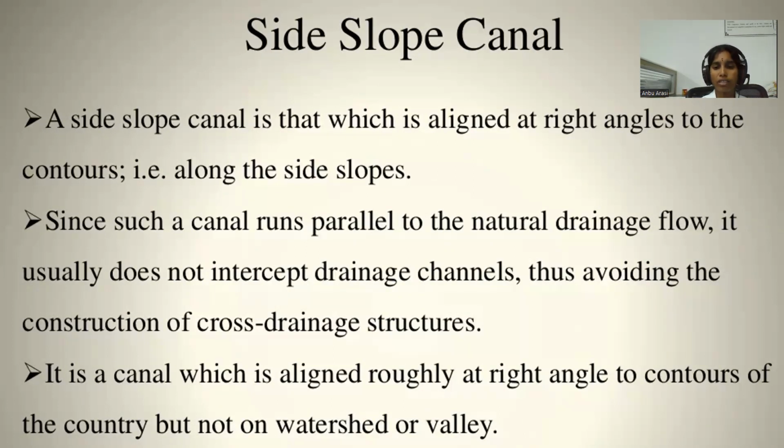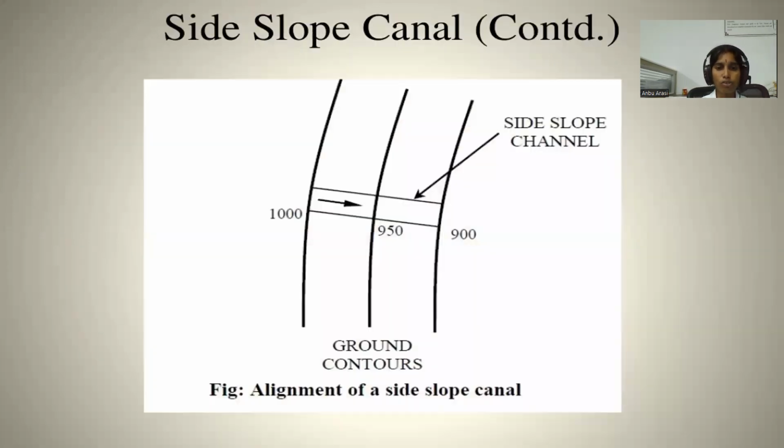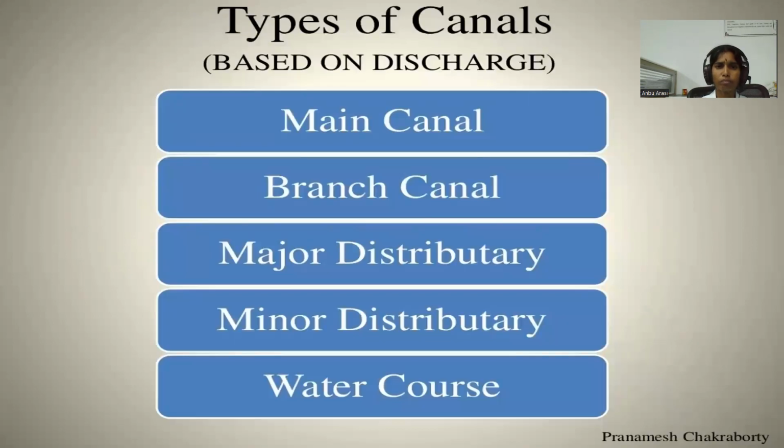It is a canal which is aligned roughly at right angles to the contours of the country, but not on a watershed or valley. This is the cross section of side slope canal. Types of canals based on discharge: it is classified into main canal, branch canal, distributary canal. Distributary canal is also divided into major distributary and minor distributary, and finally watercourse or field channels.